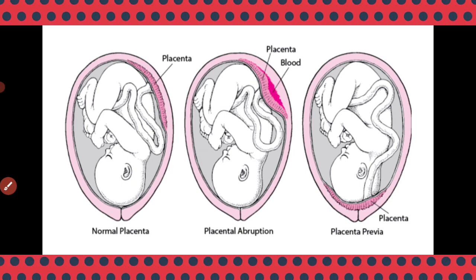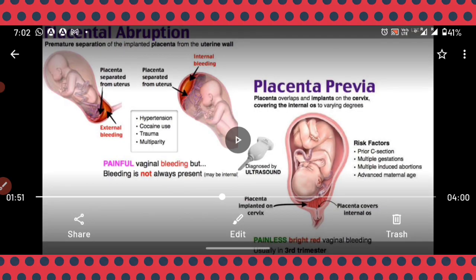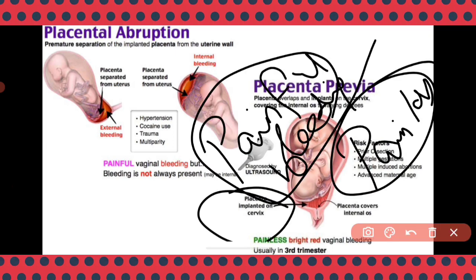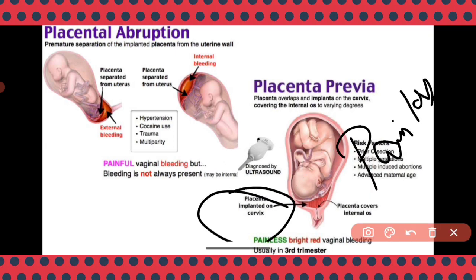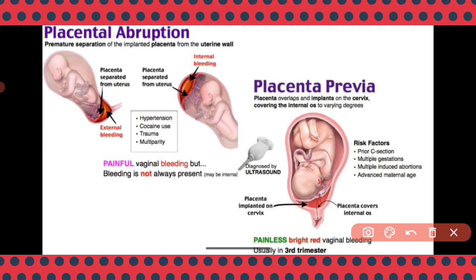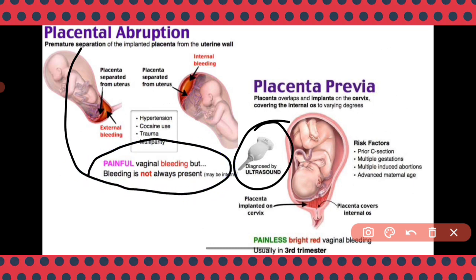Let's see the risk factors now, because that is also very important. See, here you can see both the disease conditions, whether it is abruptio placenta or placenta previa, we can identify by means of using the ultrasound. We are going to use the ultrasound in order to find out whether the person is suffering from abruptio placenta or placenta previa. Okay, fine. So as I mentioned already, in abruptio placenta, painful vaginal bleeding. In placenta previa, painless vaginal bleeding is there.